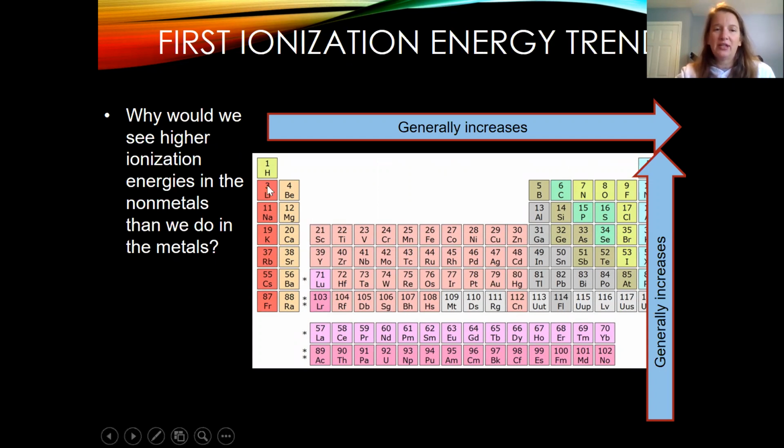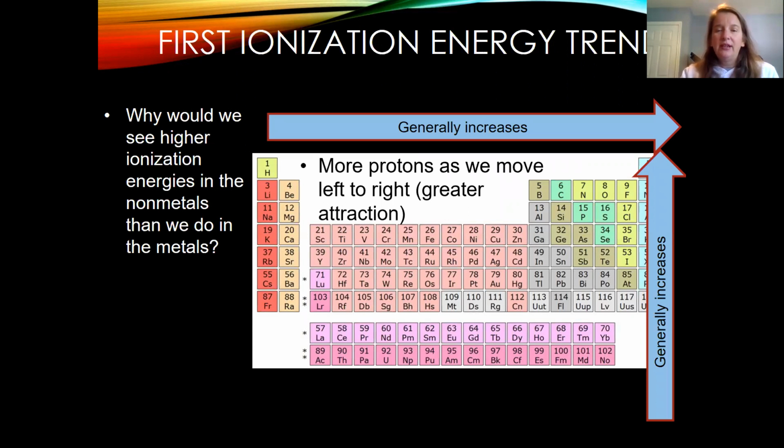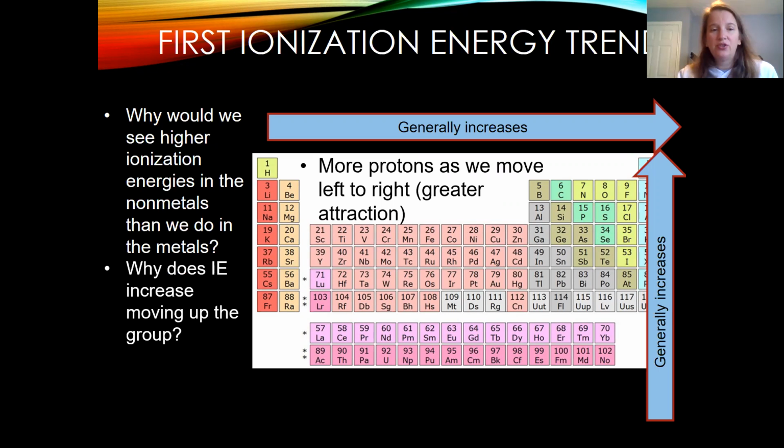Well, we see higher first ionization energies in the nonmetals than we do in the metals, because as we go to the right, again, we have more protons comparatively in the nucleus. And so then we have a greater attraction between the valence electrons and those protons in the nucleus. And then why does ionization energy increase as we go up the group? Why does it increase moving up? We have fewer energy levels. And remember, fewer energy levels means that we have less shielding. There's less things blocking that positive charge from the nucleus. And so we're going to have a greater attraction.